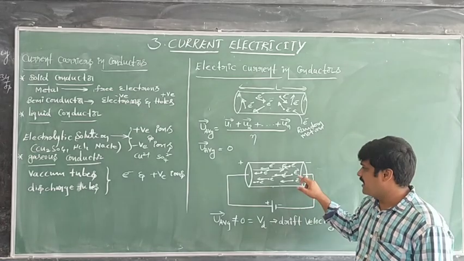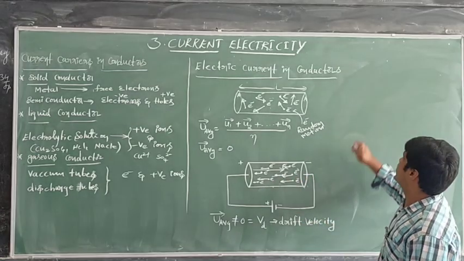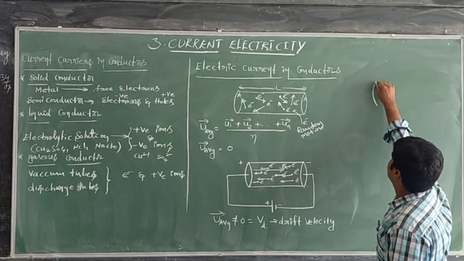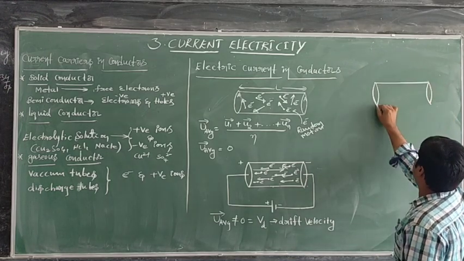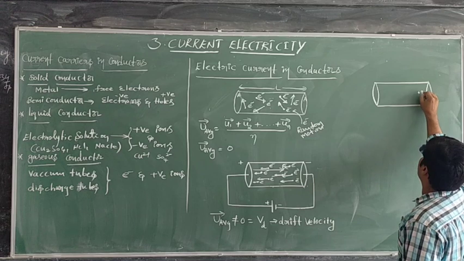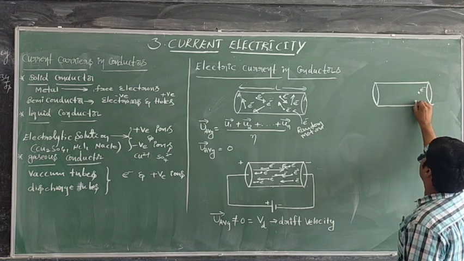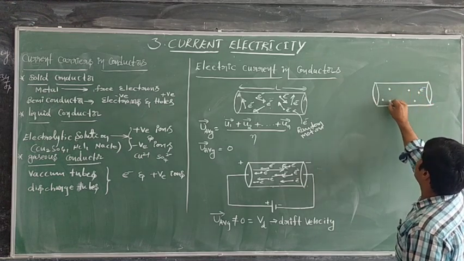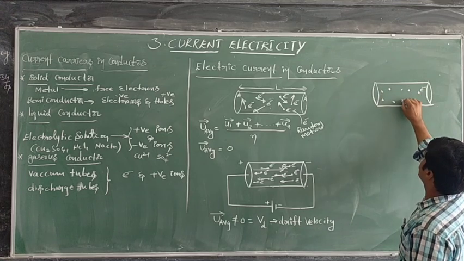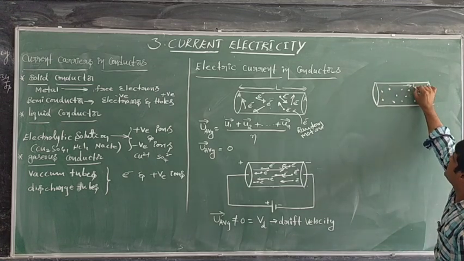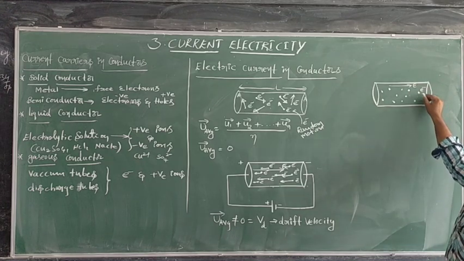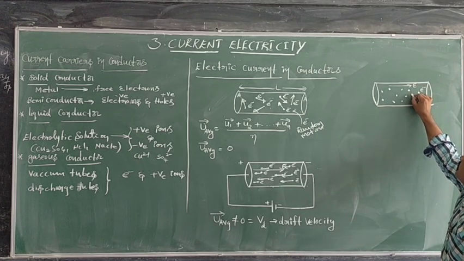The electron tries to move like this. See, here I am going to explain. Right here the electron is moving, like this, one of the electrons. Right here, so many other electrons are also there. When the electric field is set up inside the conductor, immediately this electron begins to move.